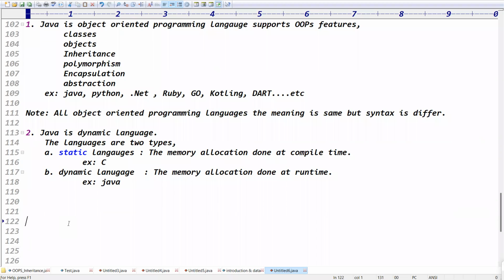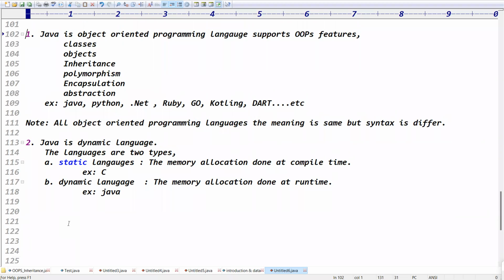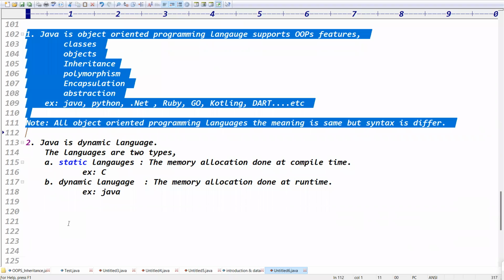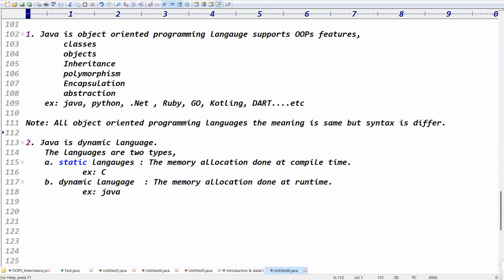Is it clear now? Good. So the first point we talked about is that Java is object oriented. It deals with class, inheritance, polymorphism, encapsulation. In all languages the inheritance meaning is the same, but the syntax will change, right?